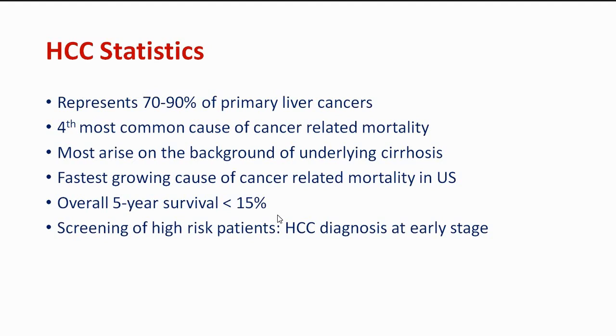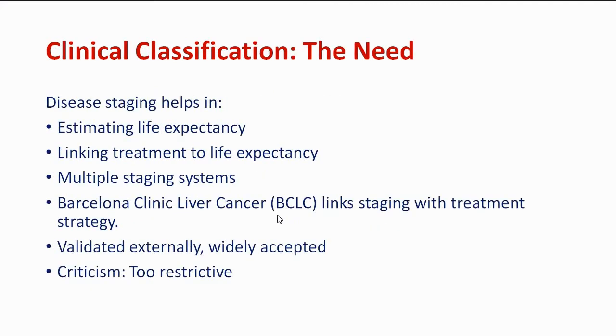And HCC has been one of the fastest growing causes of cancer-related mortality recently, and overall 5 year survival rate is less than 15% because most of the tumors are detected at a later stage. So we have little option left. So screening in high-risk patients, meaning cirrhotic patients, is very important, because by screening we can detect cancer at an early stage. If we detect at an early stage, we can treat early and in a better way, right?